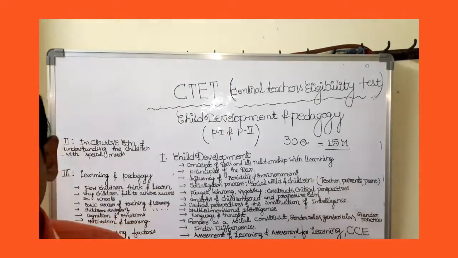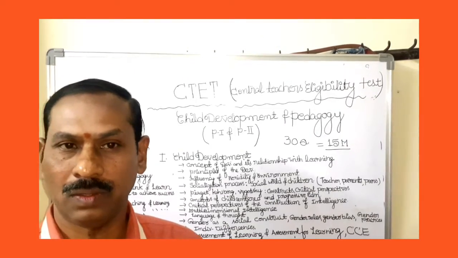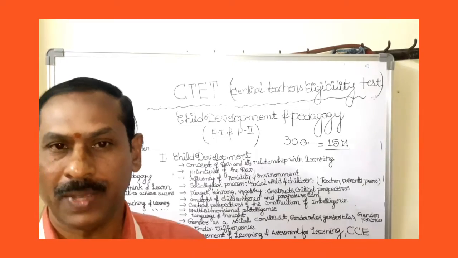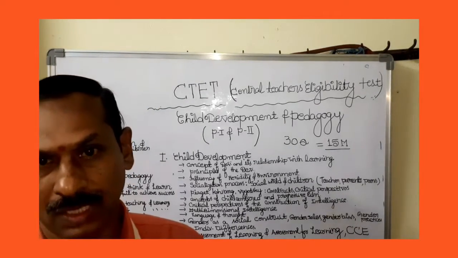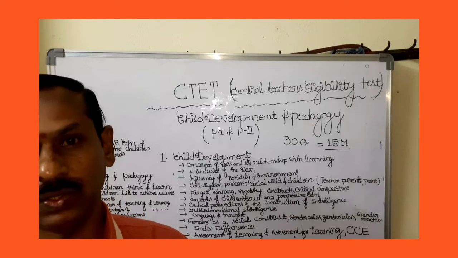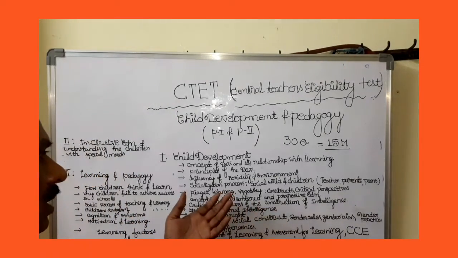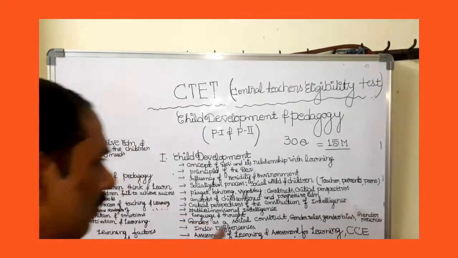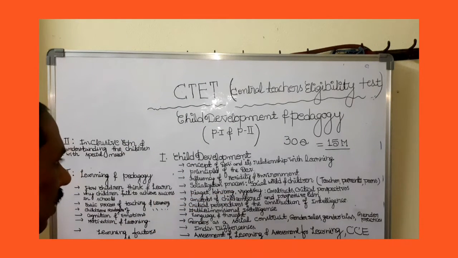Social development at home, at school, with peer groups, with teachers. What is the children's social development at home, at school, in society? And how will social development occur? Those topics will be covered in this socialization process.